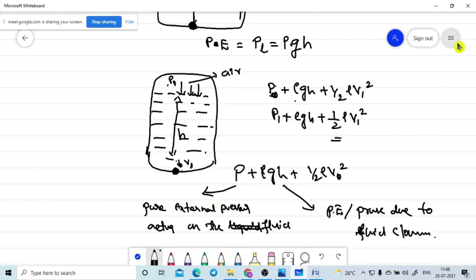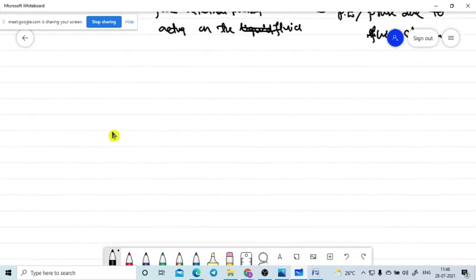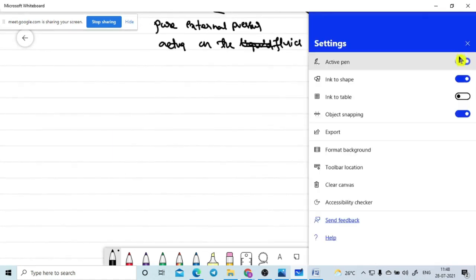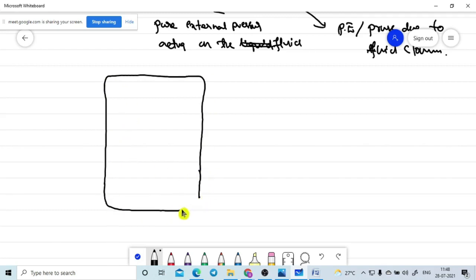Now we are going to use our running topic, the Torricelli equation. How are we going to derive this Torricelli equation? Let's assume one container is there, and the top surface of this container is completely closed. At the bottom, a hole or nozzle is there. The nozzle area of cross section is small a, and the container area of cross section is capital A.